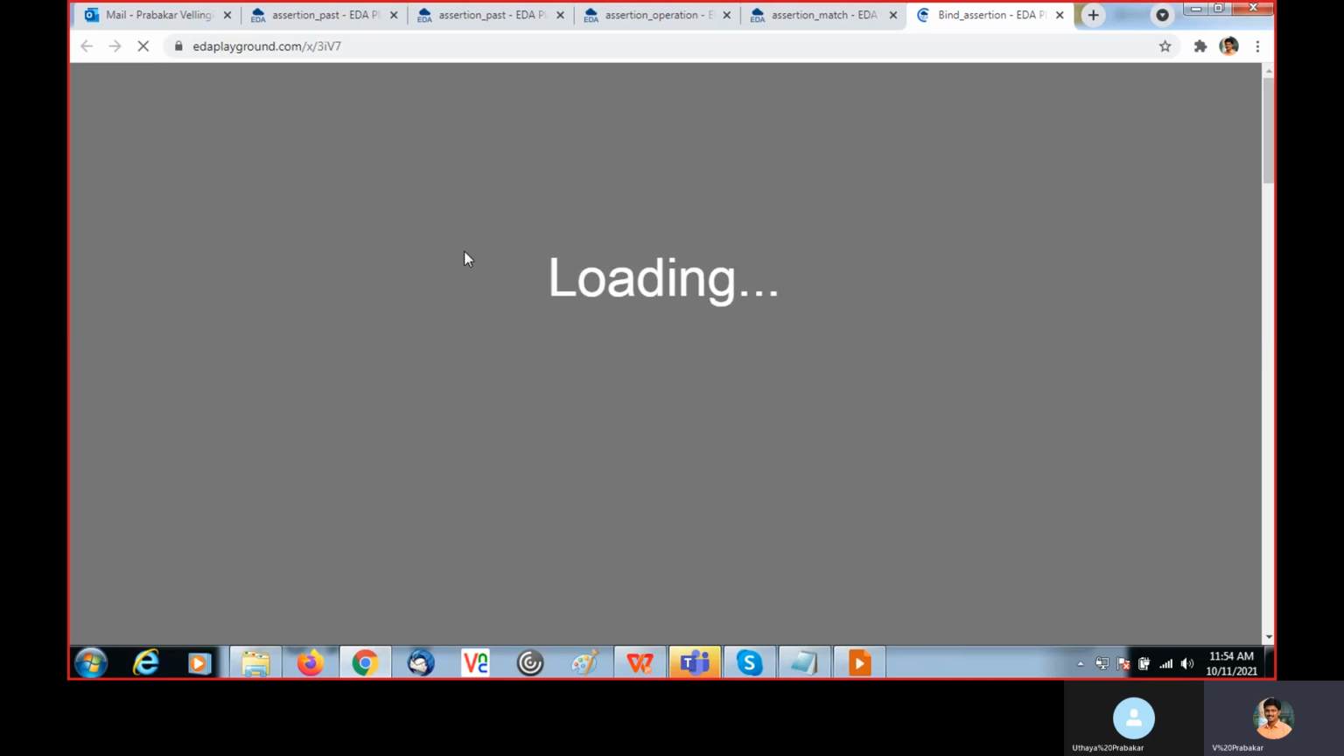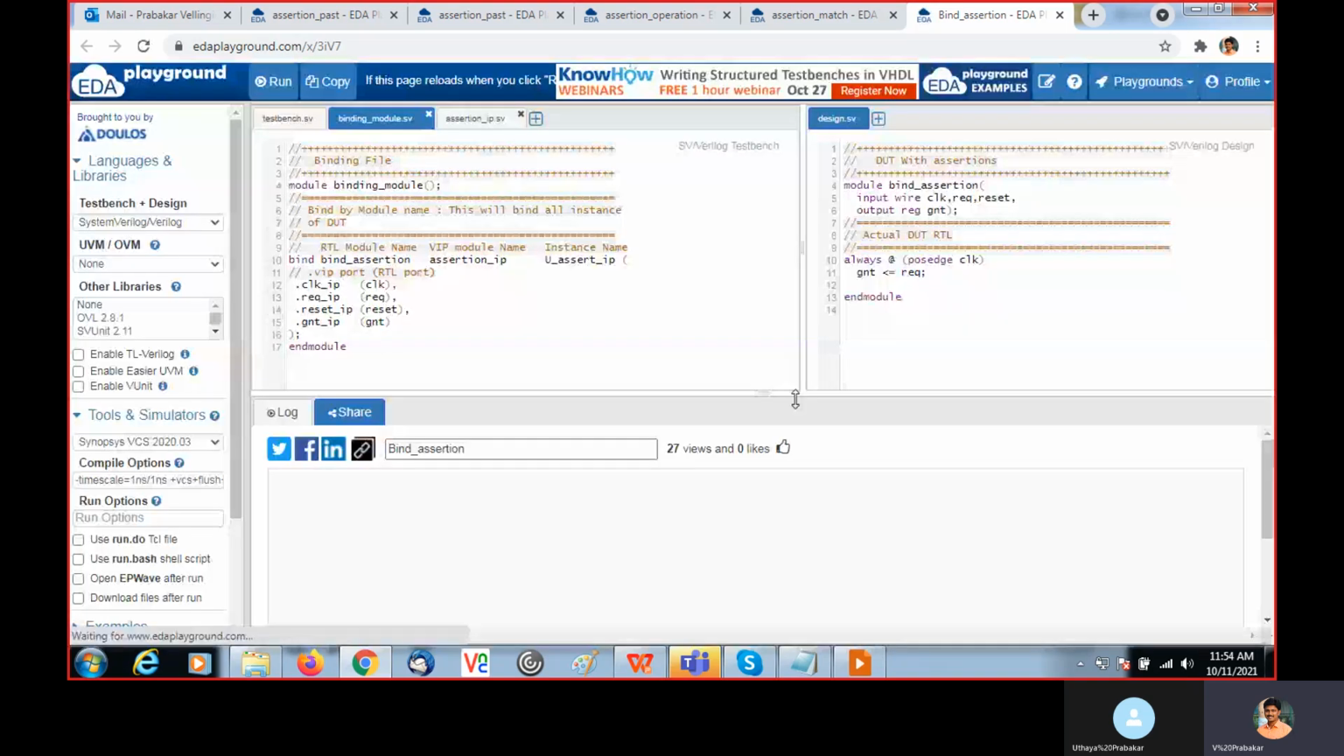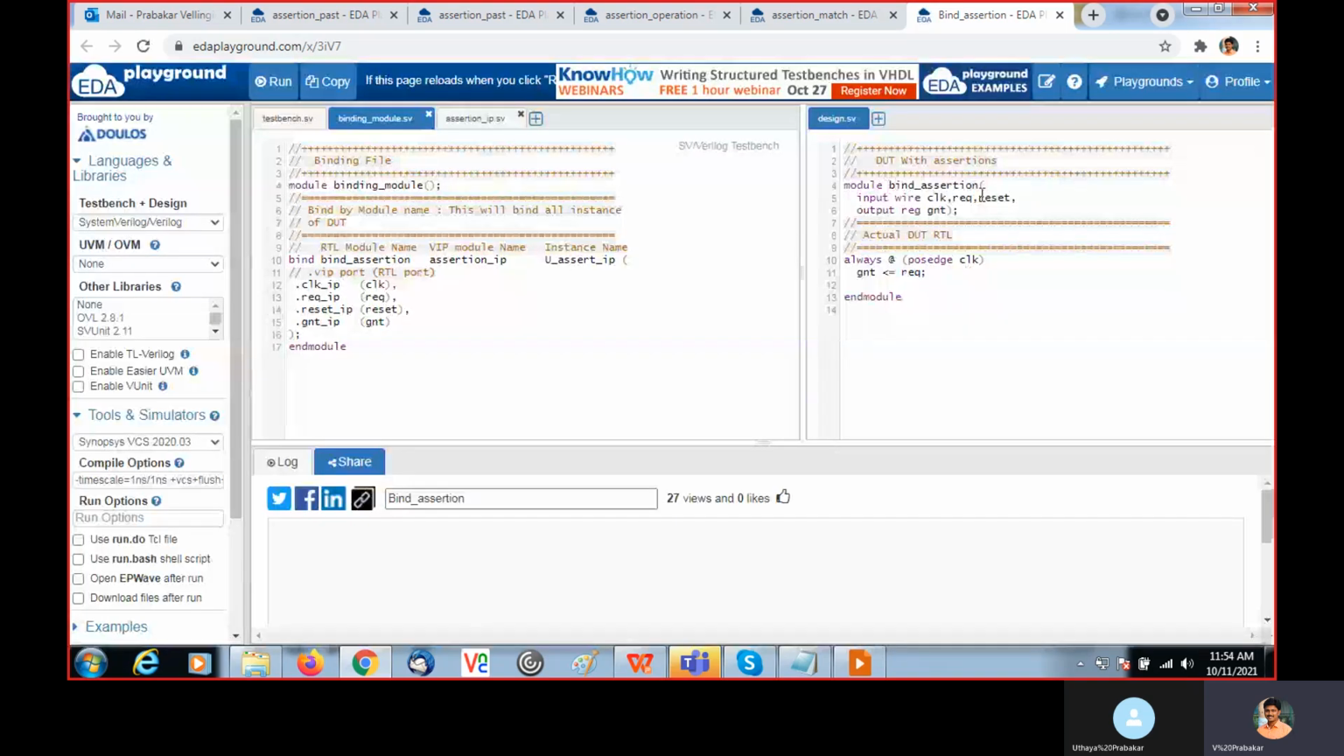Here is the DUT model to bind the assertion to the RTL name. Then we just receive the clock, request is set, and grant is the output. At the passage of the clock, whatever value we are receiving at REQ is assigned to grant. Simple thing only we are doing here.